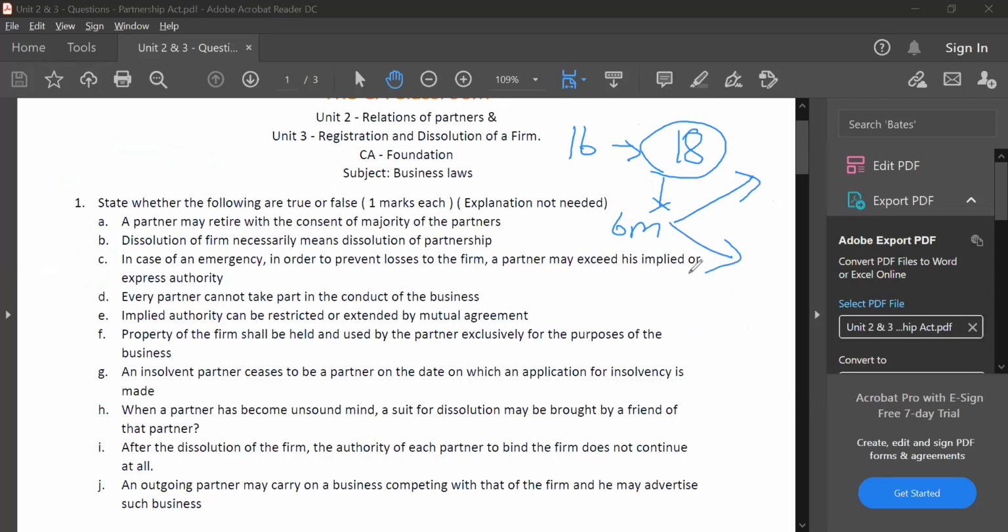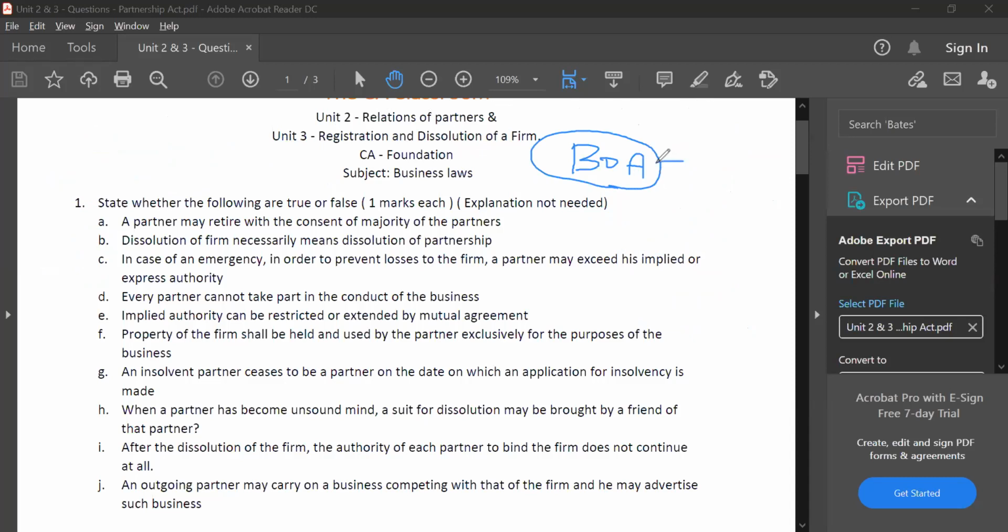Sir, in the fourth point, you said that they have no right to sue for accounts or payment. No, they have the right to sue. Normally, a minor can sue for books of accounts. But if the firm is going into dissolution because of an order of court, then he cannot sue for books of accounts.